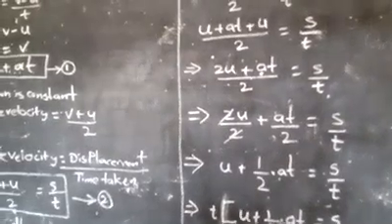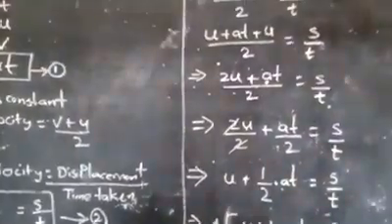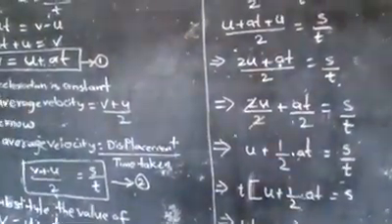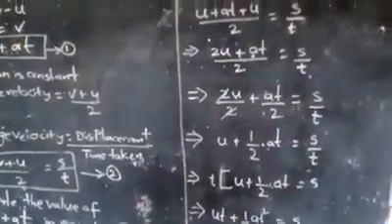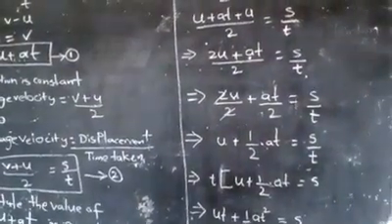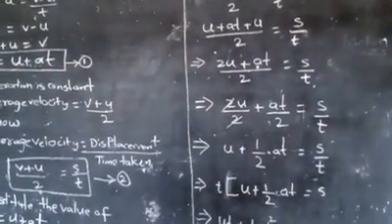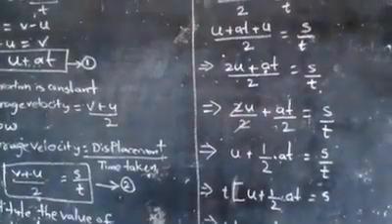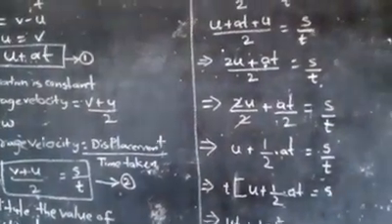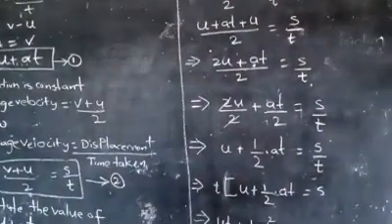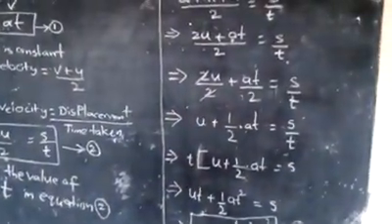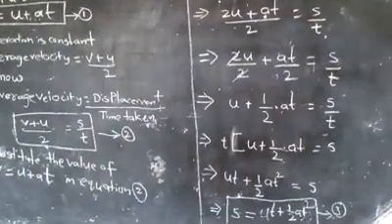So we can write (2u + at)/2 as 2u/2 + at/2, because 2 is the denominator for both terms. Here the 2s cancel, and finally we get u.